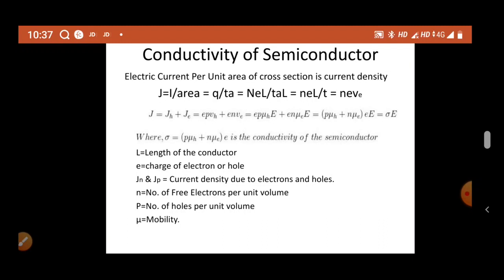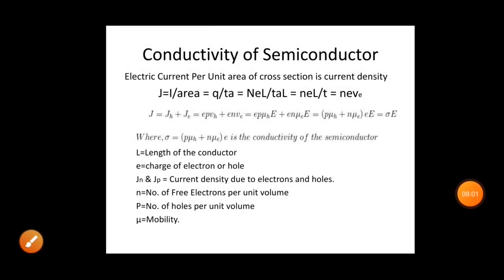They change their direction when they collide with their neighboring atoms, and while colliding they change their velocity itself, right? That is why we are talking about drift velocity. Drift velocity is a resultant velocity of a randomly moving particle with random velocities.